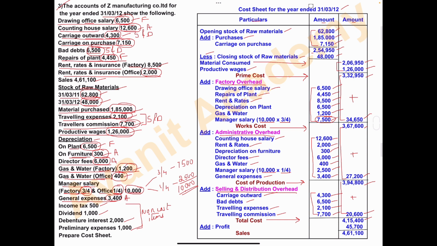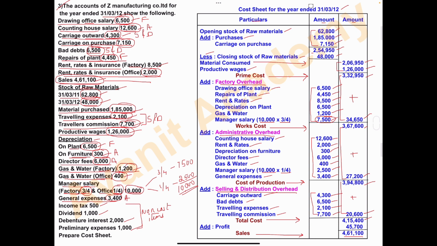Total cost, or cost of sales, is 4,15,400. In every problem, they give information related to either profit or sales. In this problem, they have given information related to sales. After rent and rates, there is a sales item. Sales is 4,61,100.